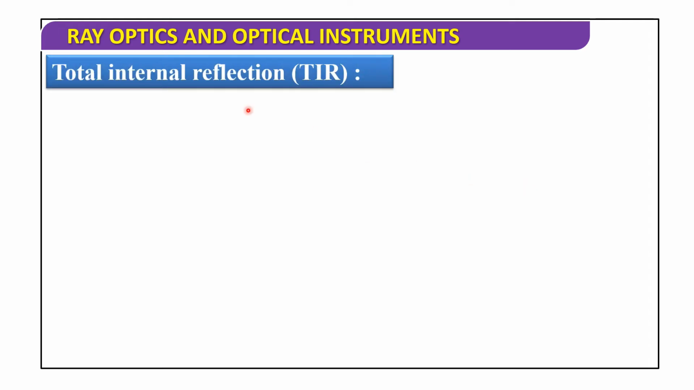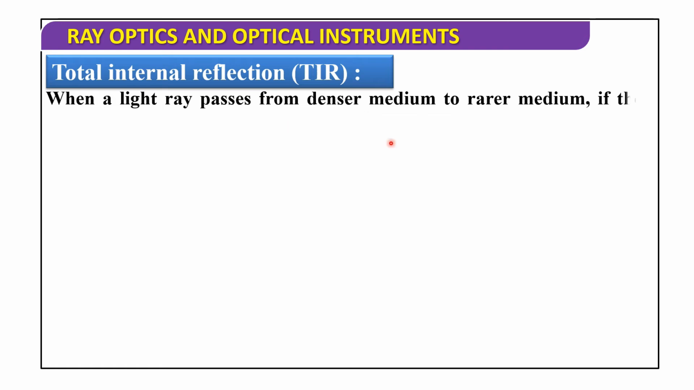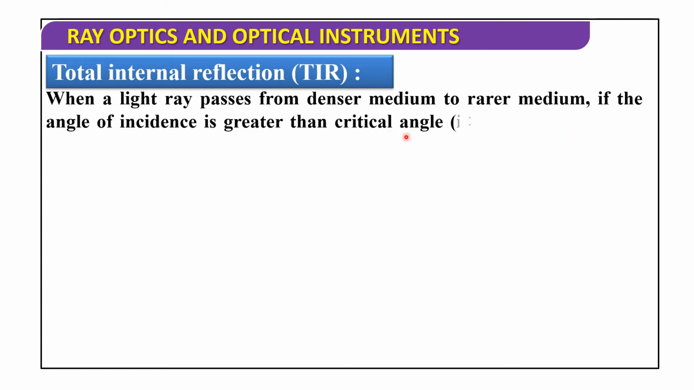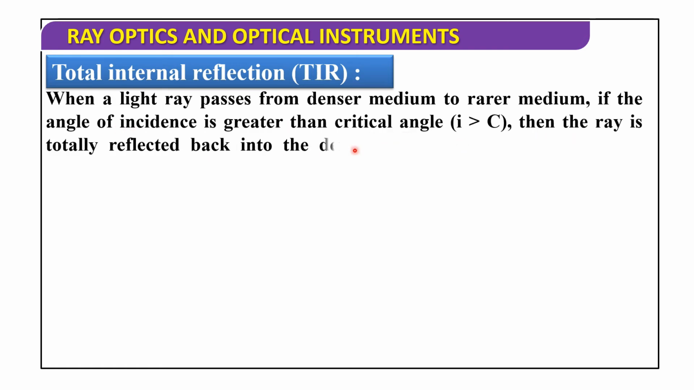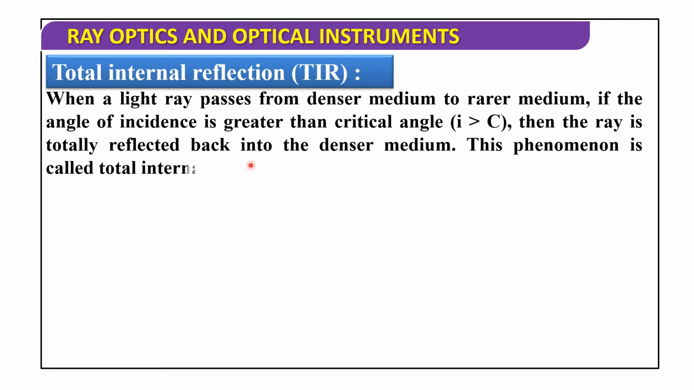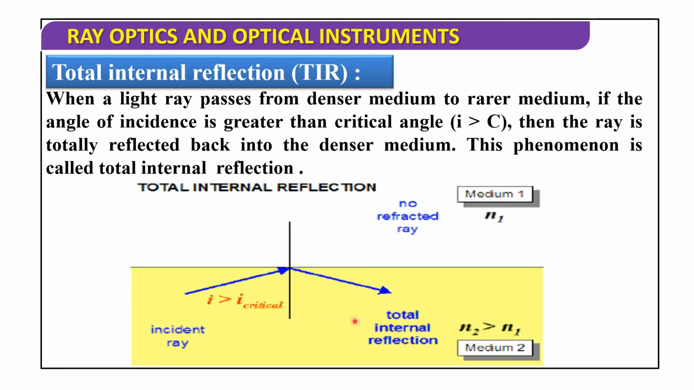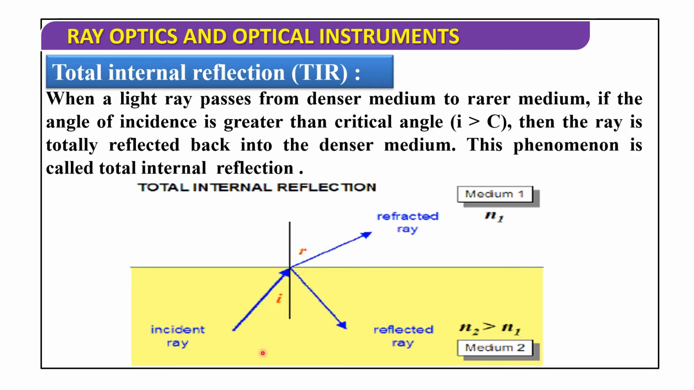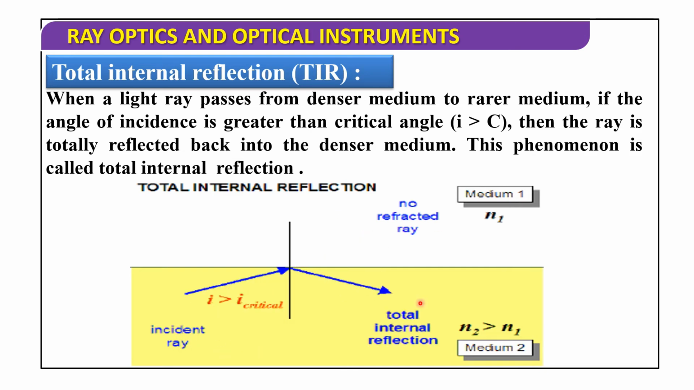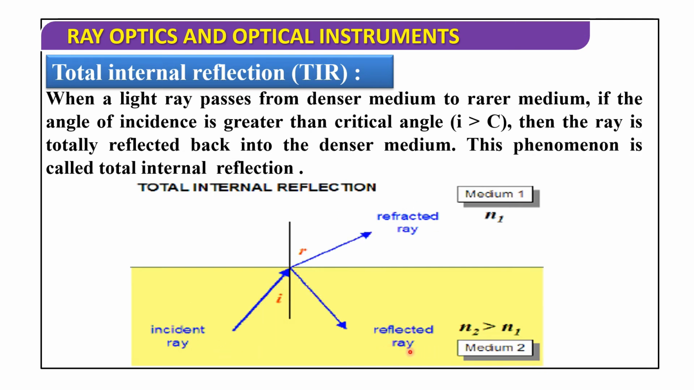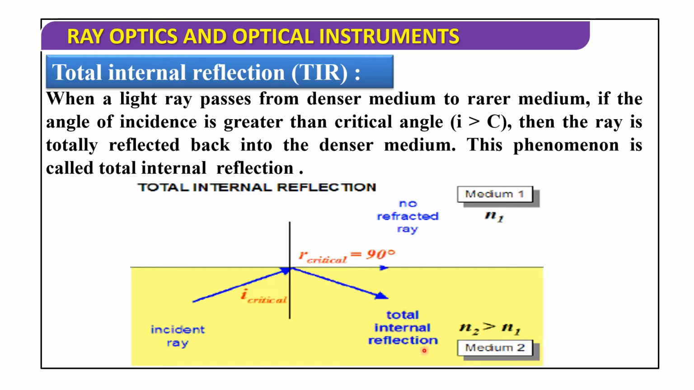Now, total internal reflection. When a light ray passes from a denser medium to a rarer medium, if the angle of incidence is greater than the critical angle, then the ray is totally reflected back into the denser medium. This phenomenon is called total internal reflection. So, here medium 1 and medium 2, this is the incident ray, this is the refracted ray, and this is the totally reflected ray.